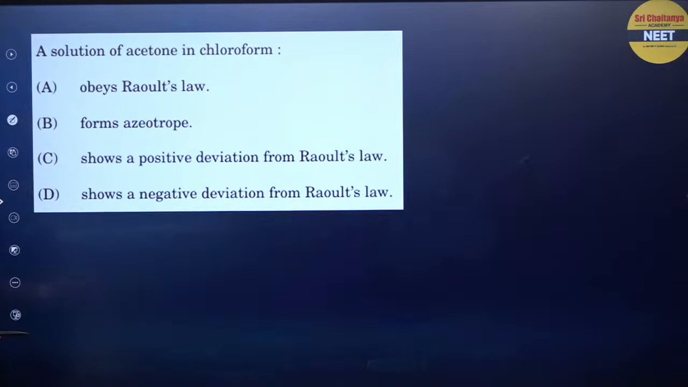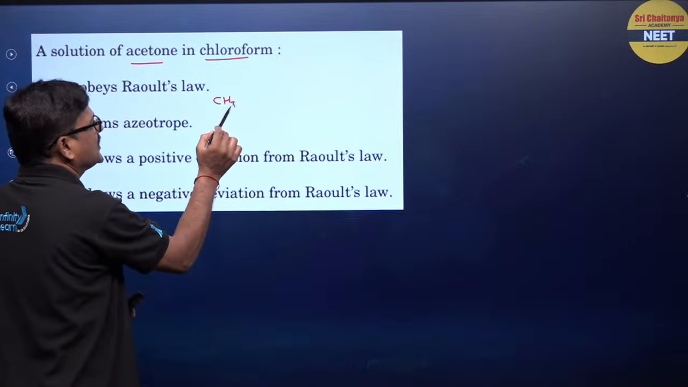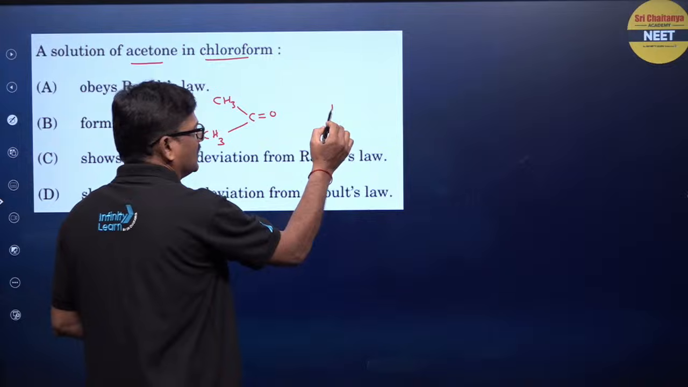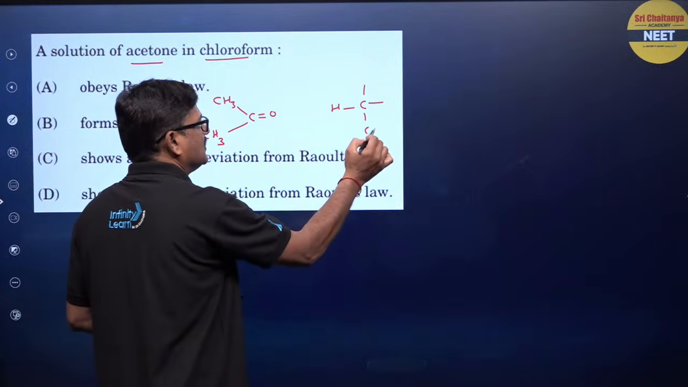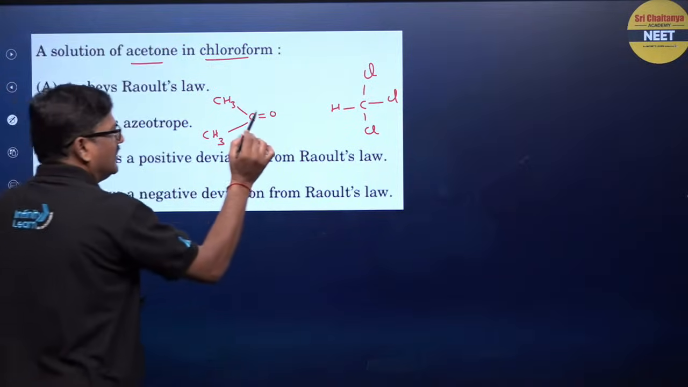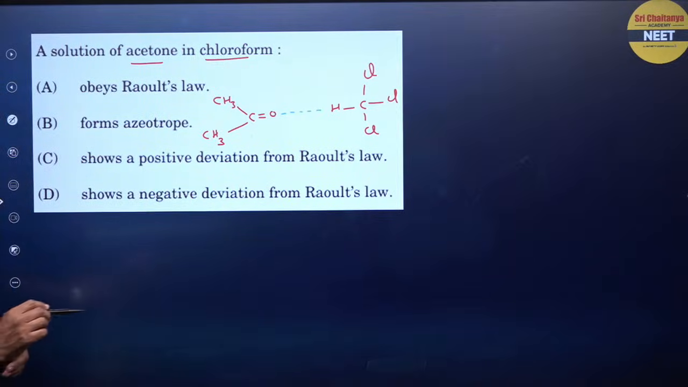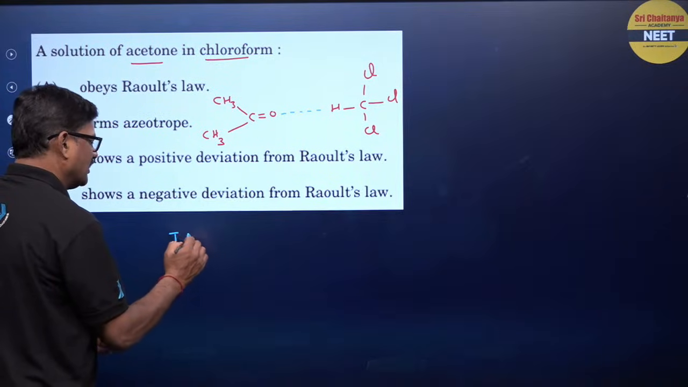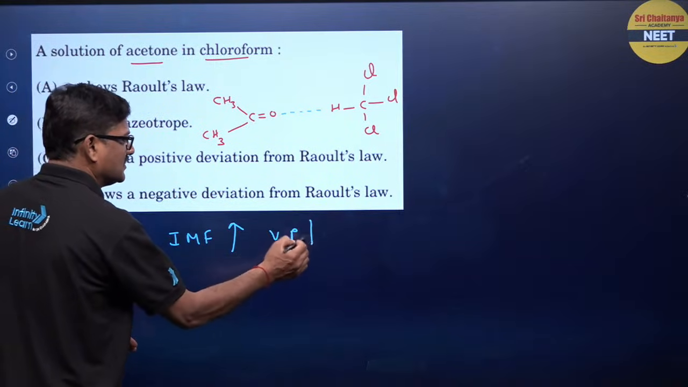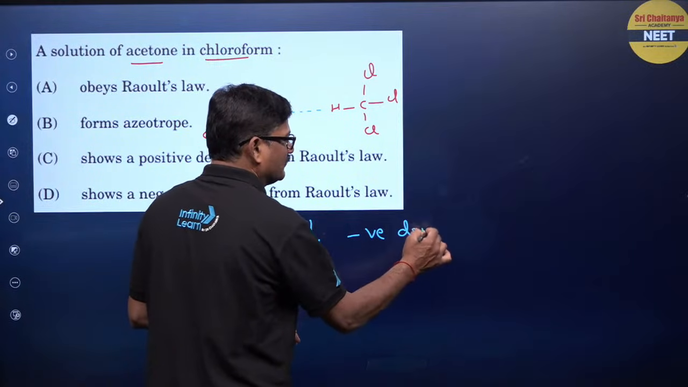And moving ahead, a solution of acetone and chloroform. Acetone is CH3, C double bond O, CH3. Chloroform is H, C and Cl, Cl, Cl. And there is intermolecular hydrogen bonding. Due to intermolecular hydrogen bonding, intermolecular force increases, vapor pressure decreases. Yes, vapor pressure decreases means